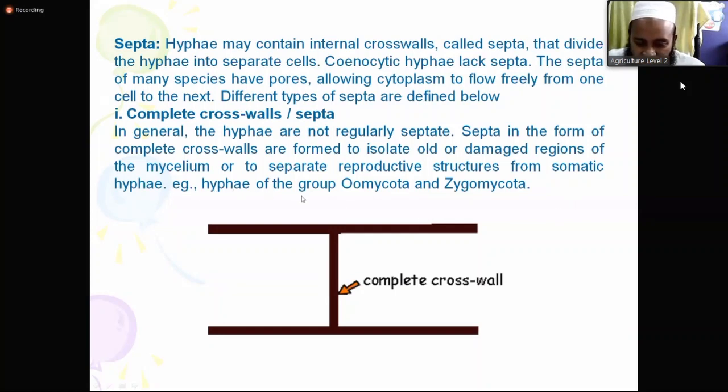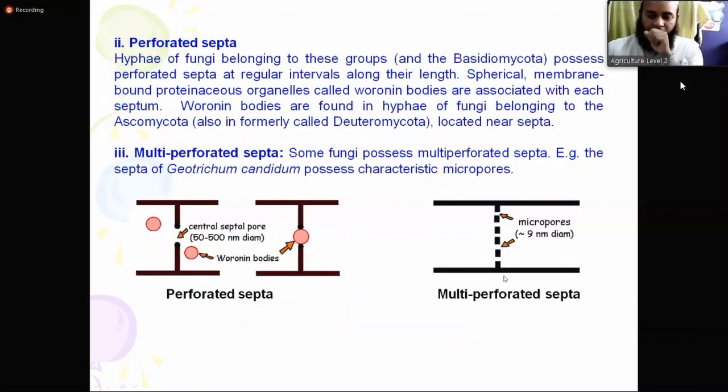For example, hypha of the group Oomycota and Zygomycota. There is a very big group of fungus, Oomycota, and another group, Zygomycota. They produce complete crosswalls or septa. So you have to draw it this way, a complete crosswall. Number 2, perforated septa. Perforated septa means they have some pores like this. If it is a hyphal position, they produce septa, but they have pores like this way. They have pores. So what is perforated septa?